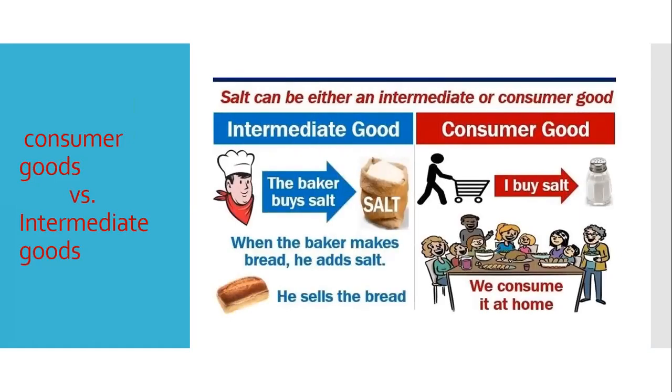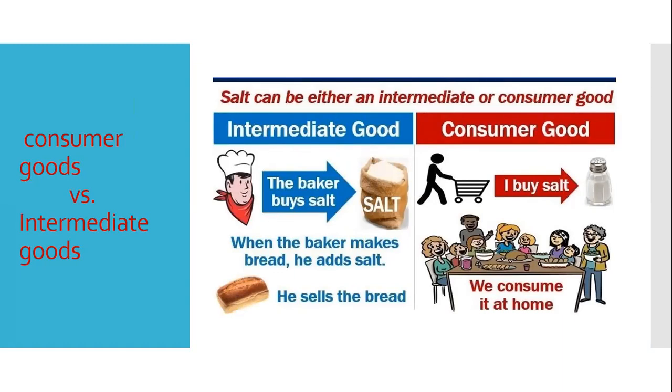Here I have discussed a good, that is salt. Salt can be either an intermediate good or a consumer good. How? When it is an intermediate good, the salt is used in a bakery for preparing bakery items like bread, cakes, buns. But salt can be a consumer good when it is bought for household use.